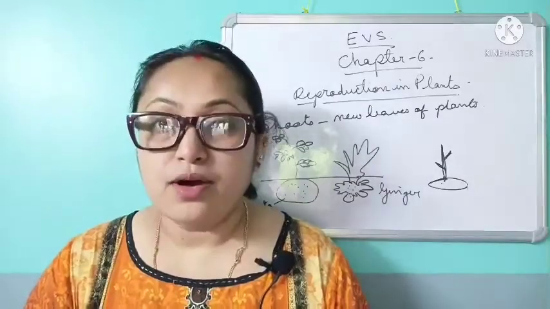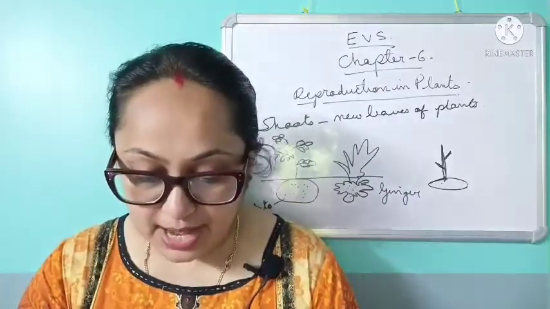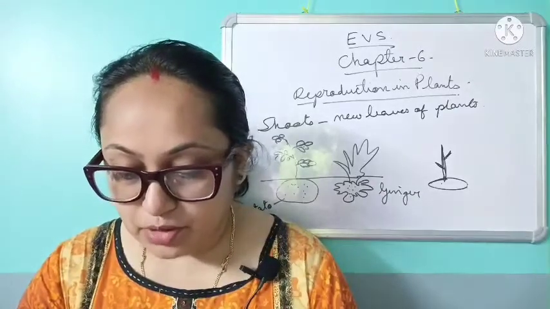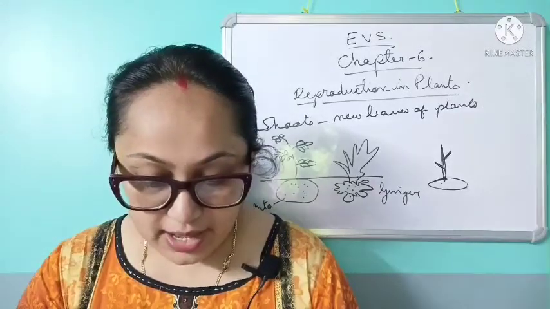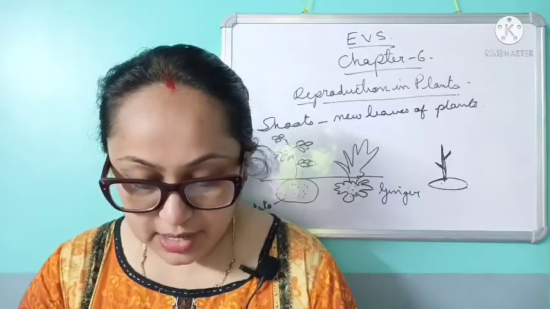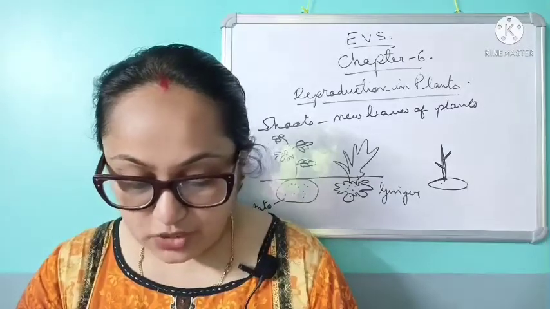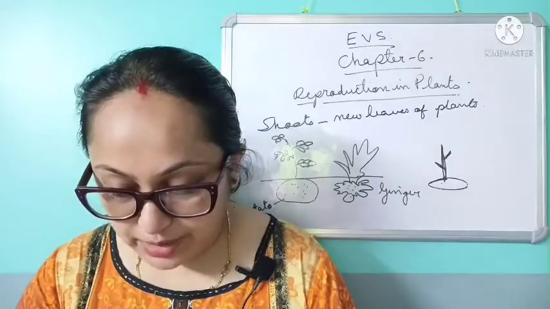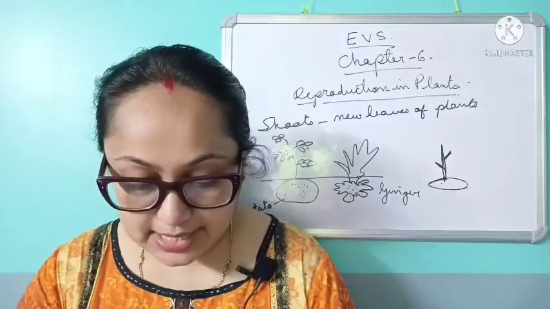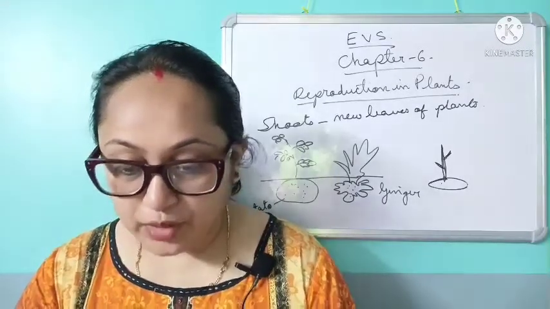Now, reproduction from roots. The roots of some plants such as sweet potato and carrot produce new plants. Support a sweet potato in a jam bottle full of water with toothpicks, as shown. Note how many days it takes for the new plant to grow.